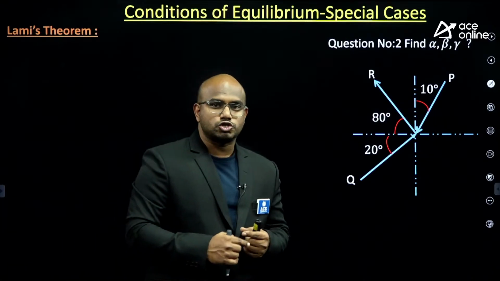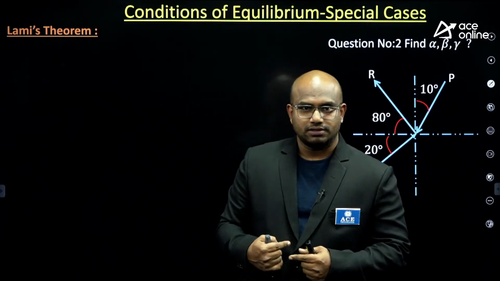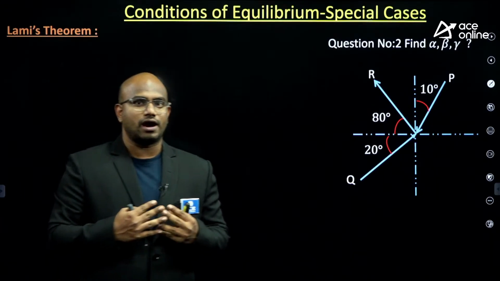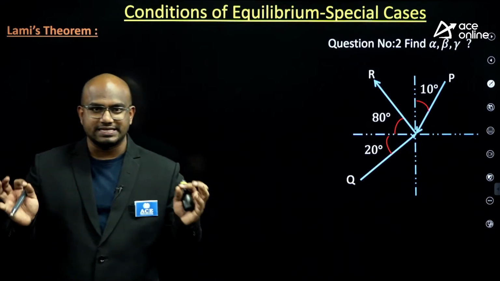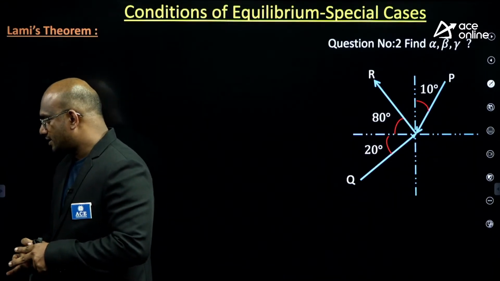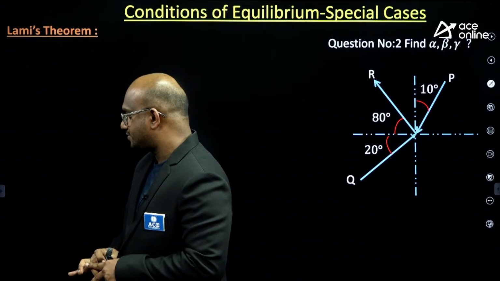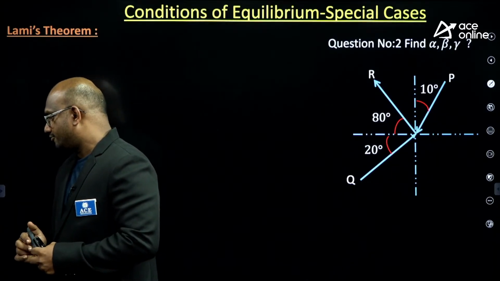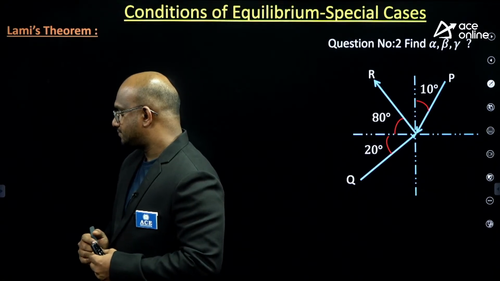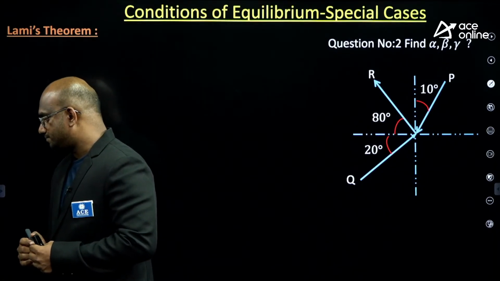Definitely, alpha should be P's opposite. Beta should be Q's opposite. Gamma should be R's opposite, guys. It should be the same format. Let us see who will give me this answer this time. I'm expecting an answer from you guys. Veera, Ramu, Abhishek. Please try.